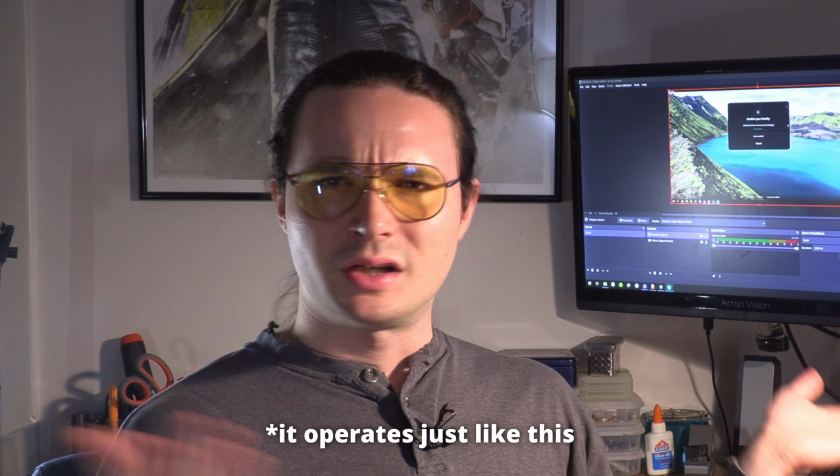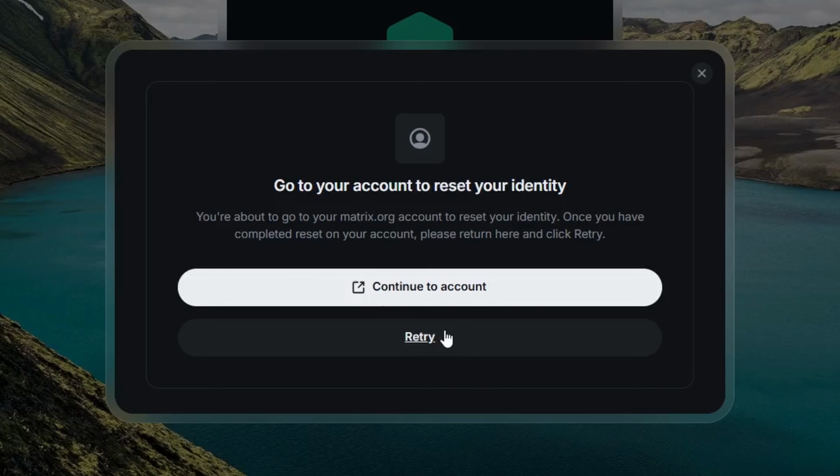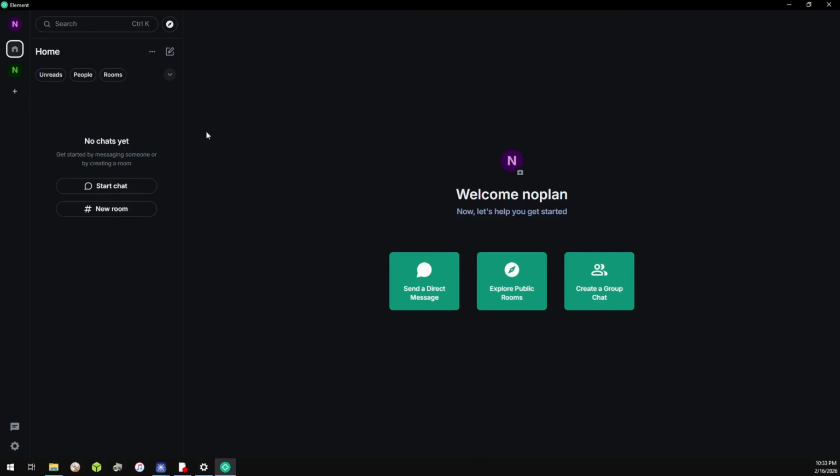However, I've not logged in anywhere, so I'm just gonna hit can't confirm, and it just says you'll lose all message history that's stored on the server. You'll need to verify all your existing devices. I don't have any other existing things, and this is also one of the weird things that happen. It's like you're about to go to your matrix.org account to reset your identity. Some weird oddities, might be Matrix, might be my account. However, you just reset it and give it a minute, and boom, we are inside Matrix.